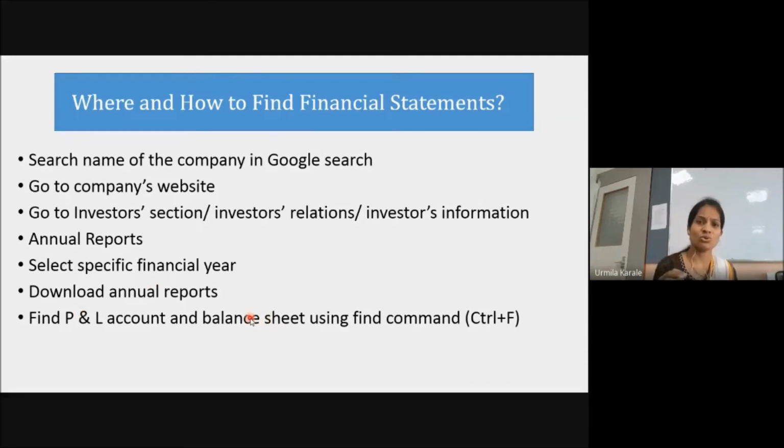You can also find them by using the Control F find key in that report to find where the profit and loss account is and where the balance sheet is. So back to back, these 2 pages, you need to get them printed, or you download that PDF. In the PDF, you have one option, take a snapshot. So only take a snapshot of those 2 pages, combine them together.